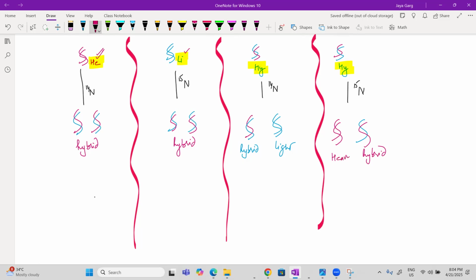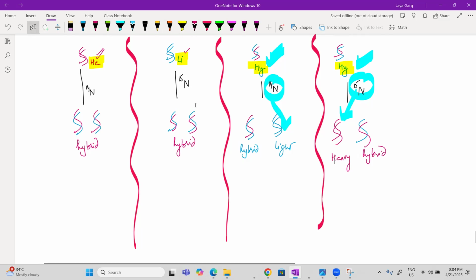So what is the learning tip? Whatever you take hybrid, whatever medium you are putting, one will be of that medium, and another will remain hybrid. For example, if you're putting hybrid in N14, one will be light, another will be hybrid. And if you put hybrid in N15, one will be heavy, another will be hybrid. This is my easy learning tip. I hope this much of the topic might be easy for you.